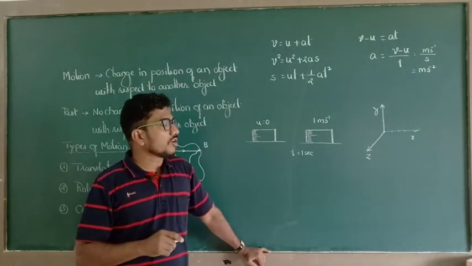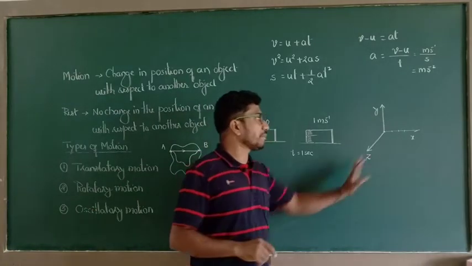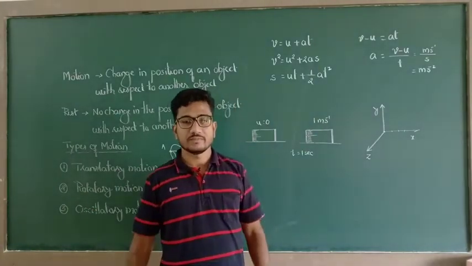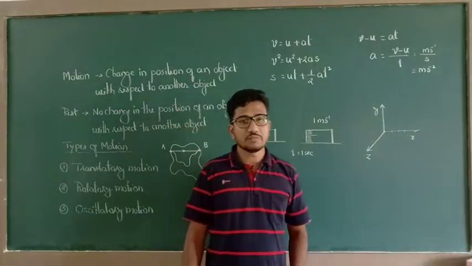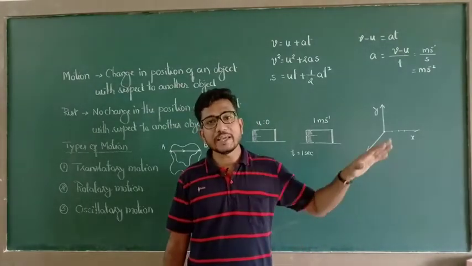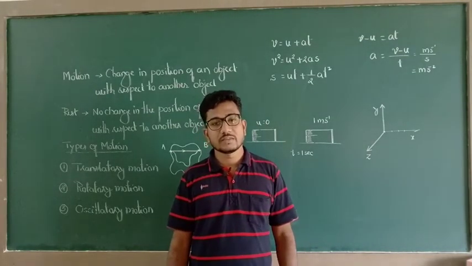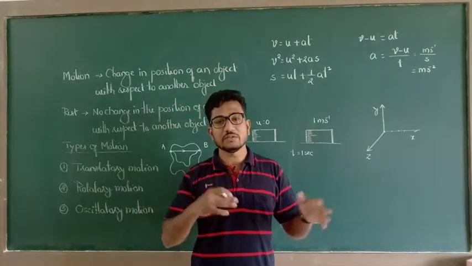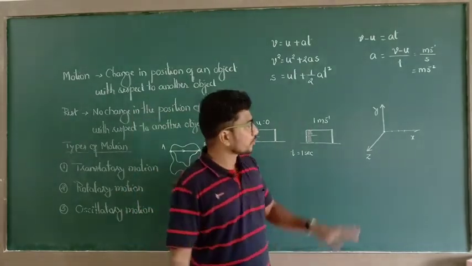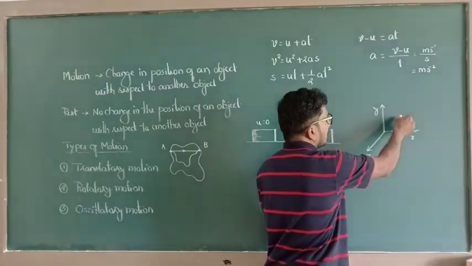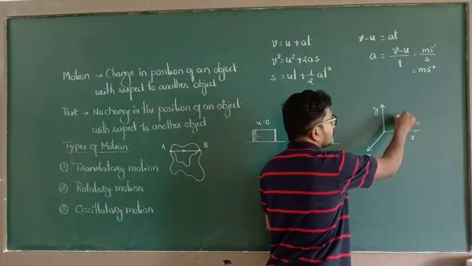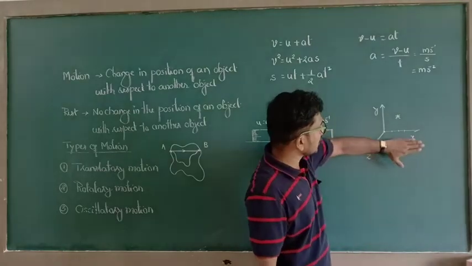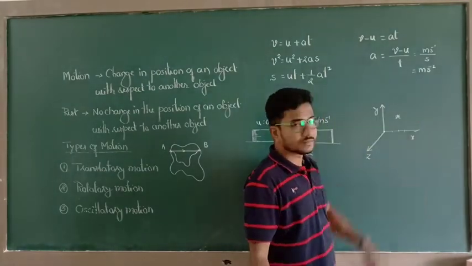If suppose an object is moving in a plane, look, we have divided space into 3 coordinates, x, y, z. If suppose the object is moving here, so this is nothing but the xy plane.